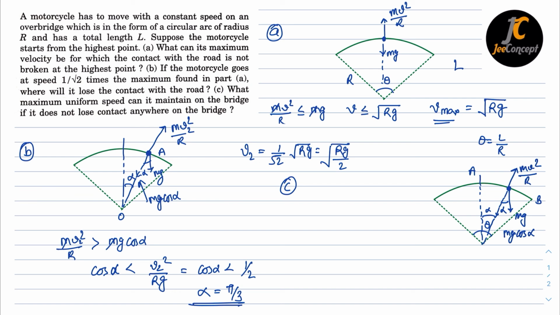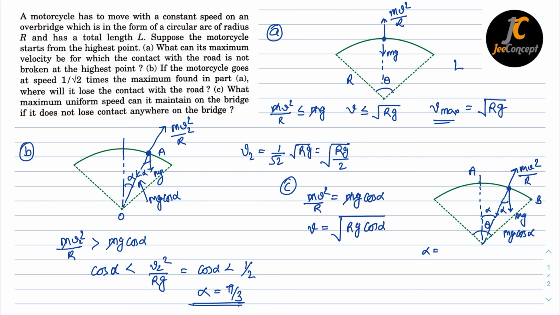So to safely move along A to B, mv square by r should be equal to mg cos alpha. m will cancel out, so v is under root rg cos alpha. Now the maximum value of alpha from A to B is theta by 2. Now let's get the relation between alpha, L and r. We know that theta is equal to arc upon radius.